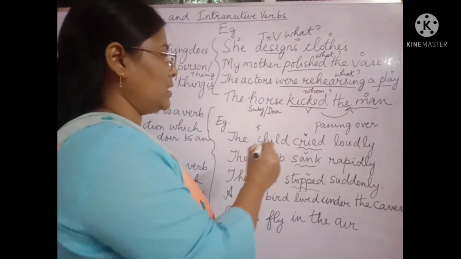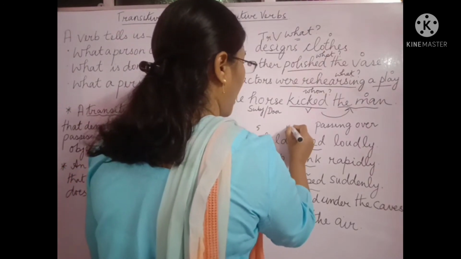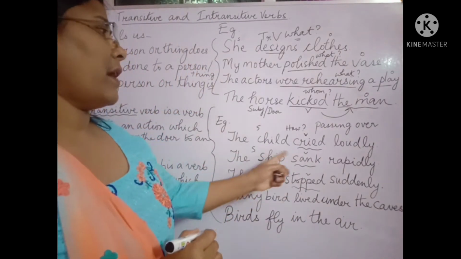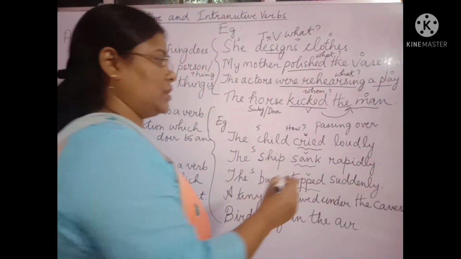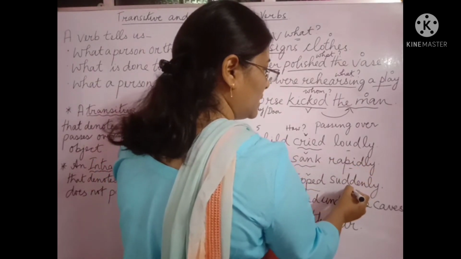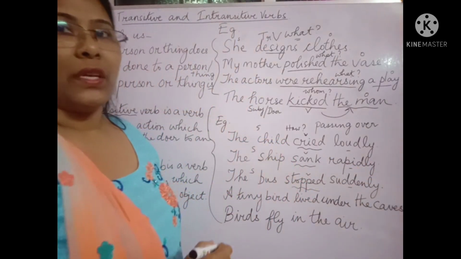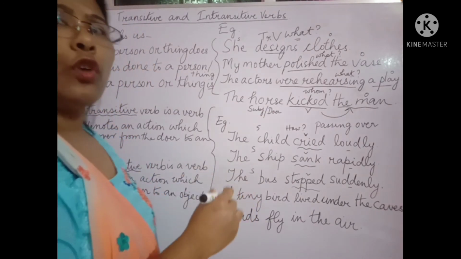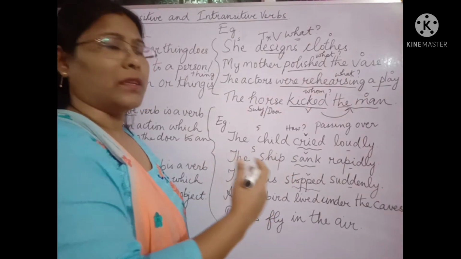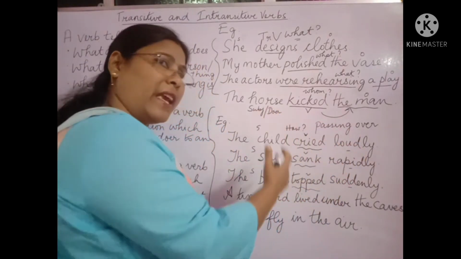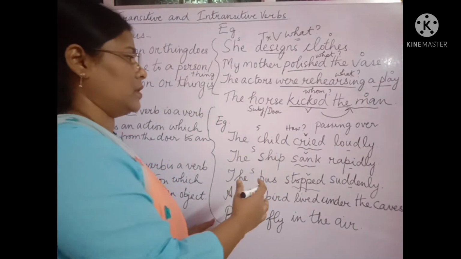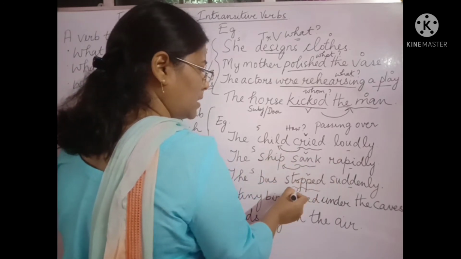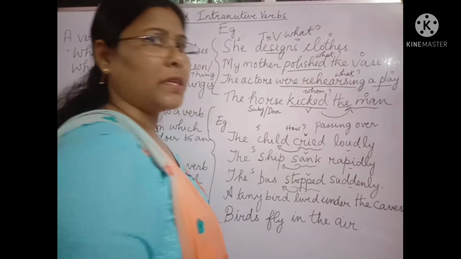The question to this verb is how. How did the child cry? The child cried loudly. But you see, loudly, rapidly, suddenly, these are not the objects. Here we see that the action is not passed. It's not passed to any object. It stays within the doer or the subject. It is not passed down to any object because there is no object here.